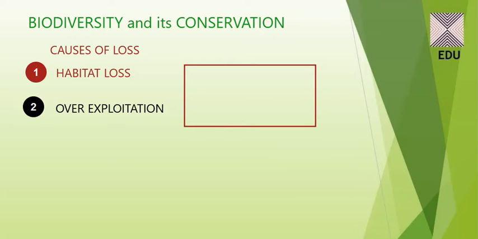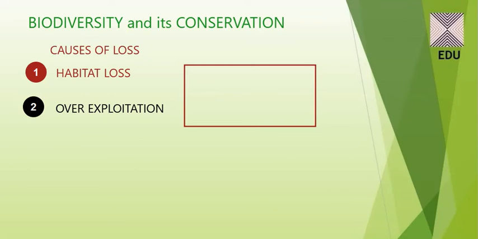And humans can do anything for money. So when need turns to greed, humans may overexploit natural resources, even the fauna or the plants, for their own greed. That can also cause a loss to biodiversity.